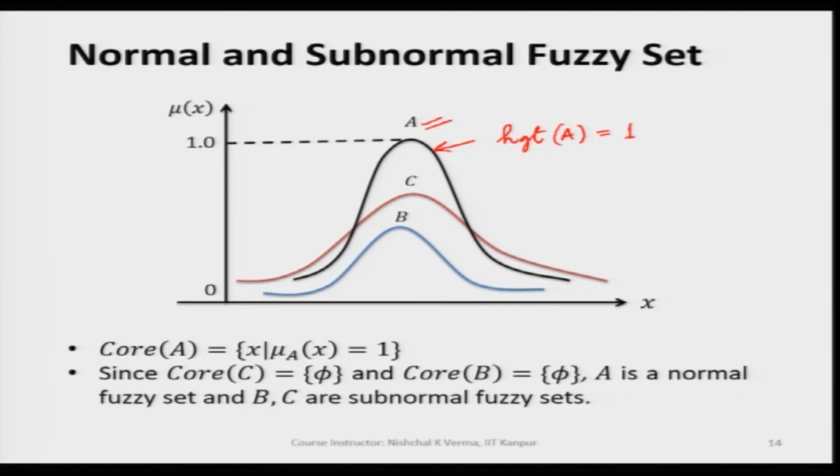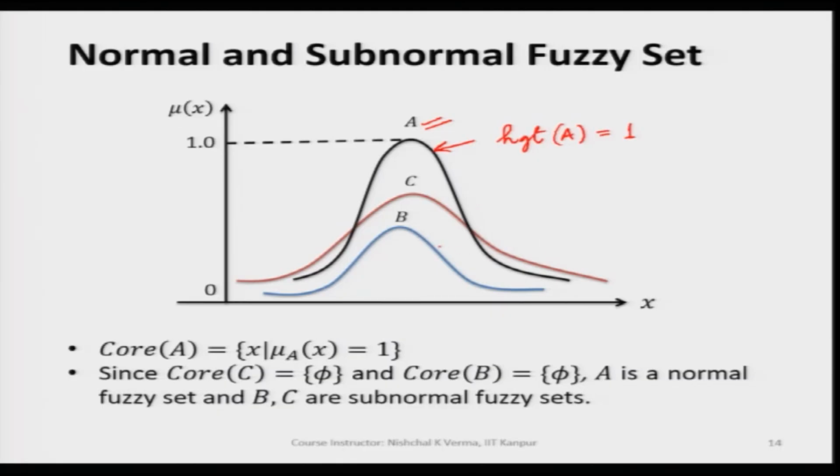It means the highest membership value, the maximum of all the membership values, is 1. That is why we can say the core of this fuzzy set is non-empty, and if the core is non-empty, this fuzzy set is a normal fuzzy set.